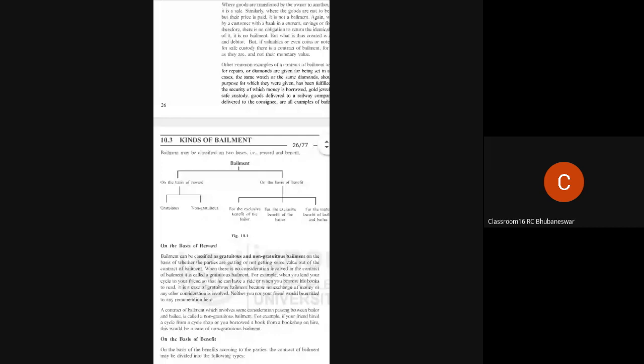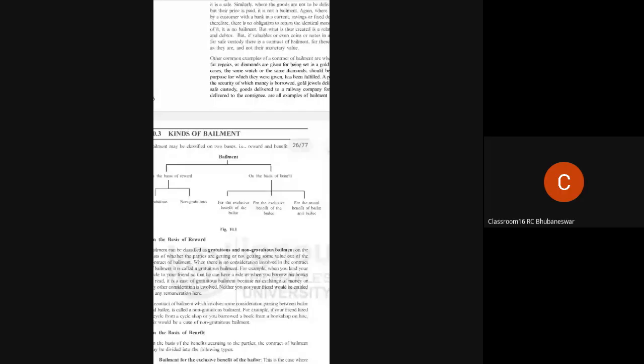Then kinds of bailment. There are two kinds of bailment. One is on the basis of reward, that is gratuitous and non-gratuitous, and the other is on the basis of benefit, that is for the exclusive benefit of the bailer, for the exclusive benefit of the bailee, and for the mutual benefit of bailer and bailee.